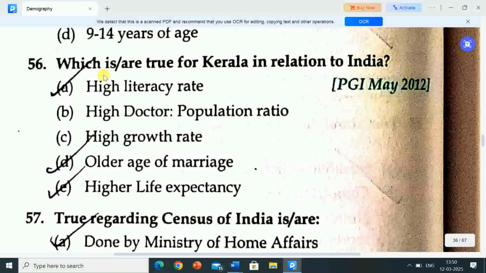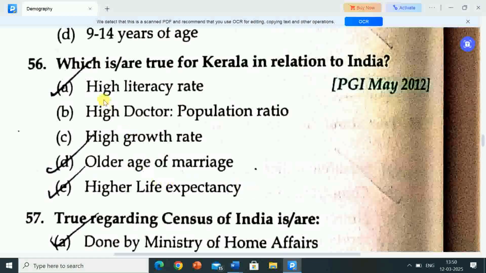Next question is, which is or are true for Kerala in relation to India? Options are A, high literacy rate, B, high doctor population ratio, C, high growth rate, D, older age of marriage, E, higher life expectancy.